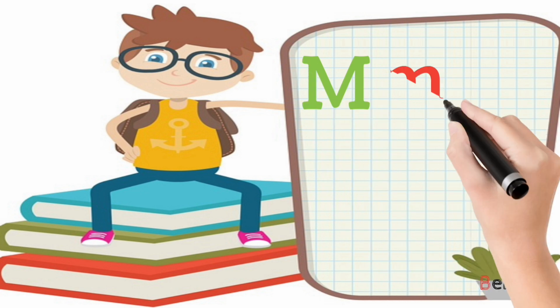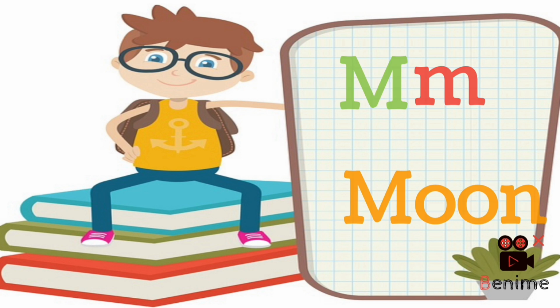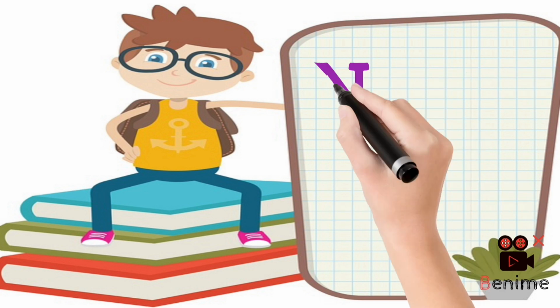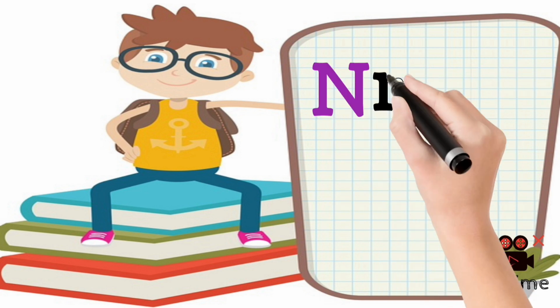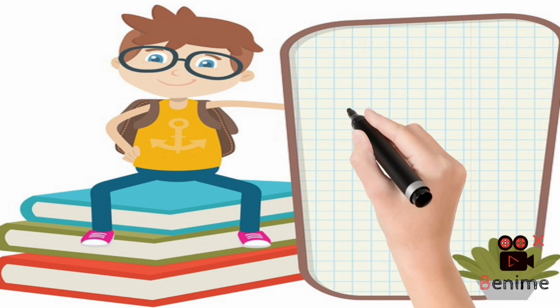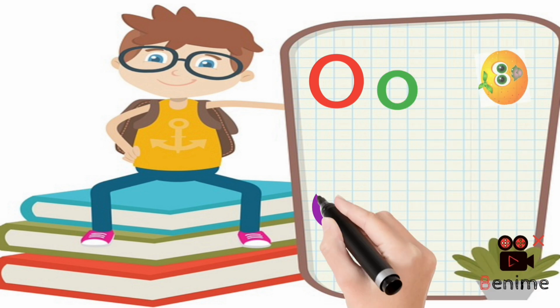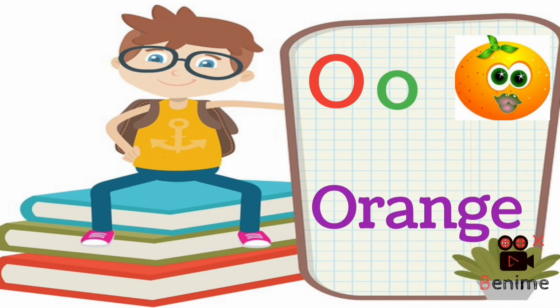Capital M, small M for moon. Capital N, small N for nose. Capital O, small O for orange.